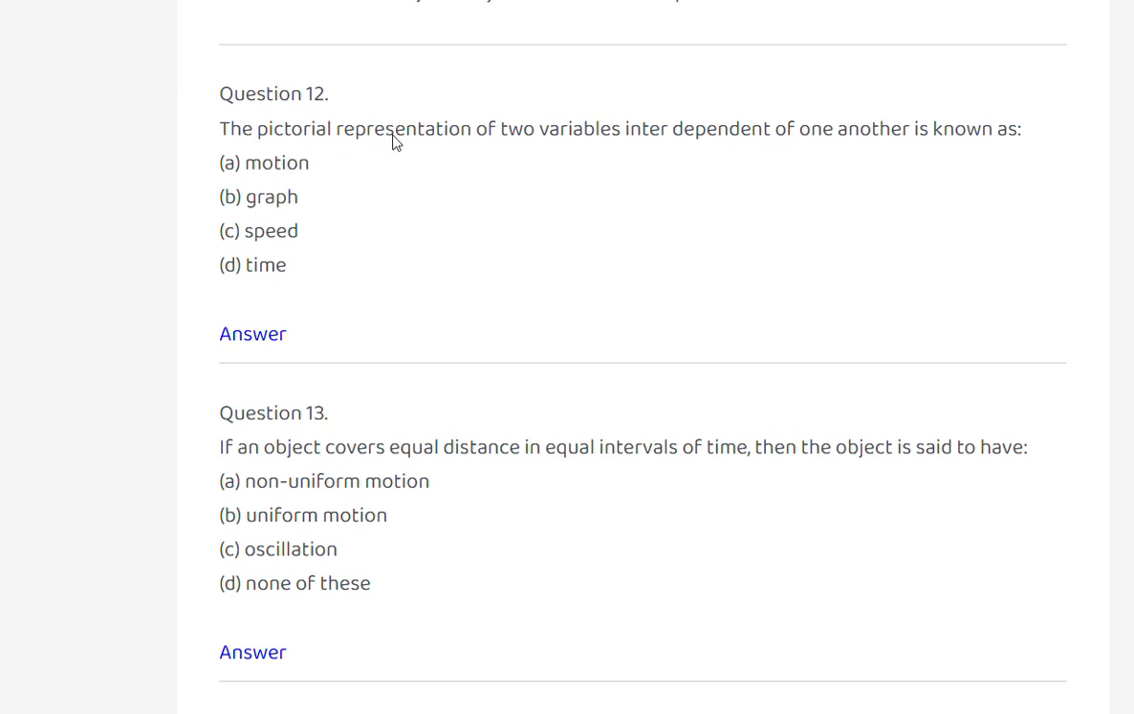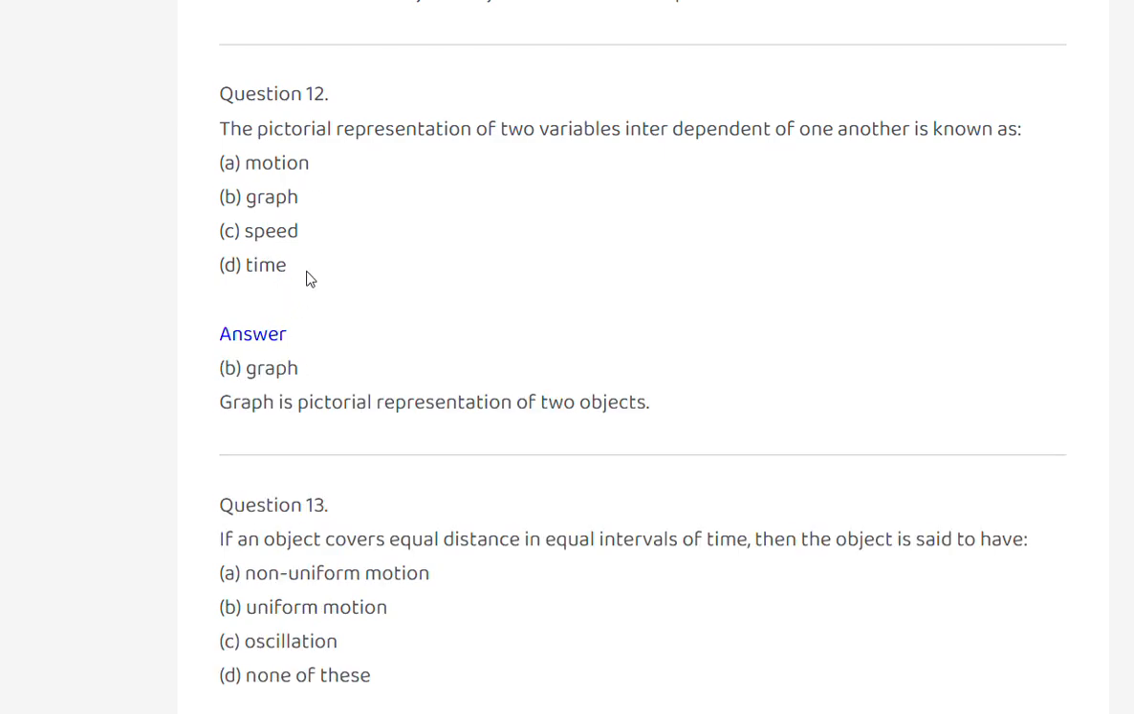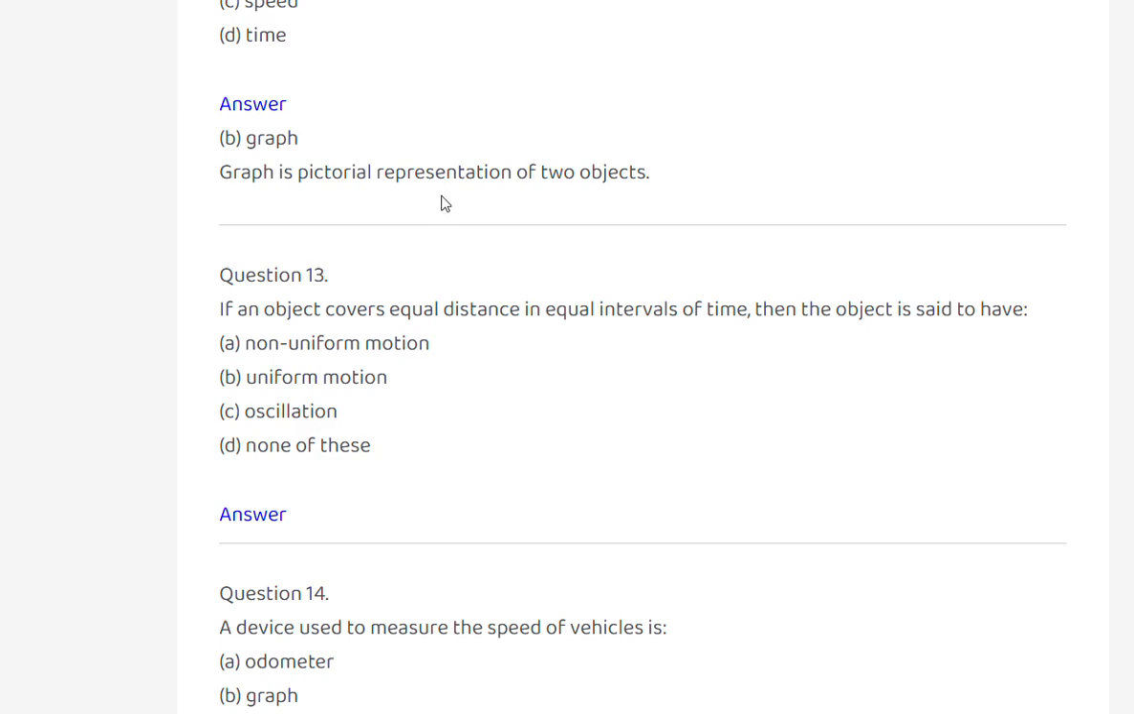The pictorial representation of two variables, which in turn depend on one another, is known as a motion graph. A speed-time graph is a pictorial representation of two quantities.